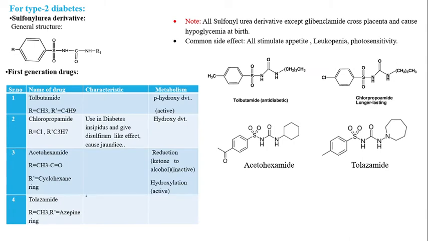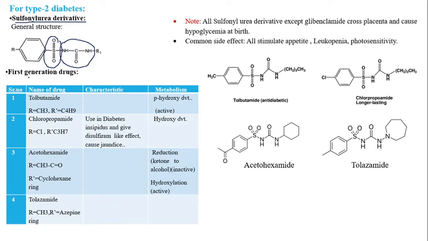Next is drugs for type 2 diabetes. So first is sulfonylurea derivative. So why is it called sulfonylurea? So students, this is the structure of urea, NHCONH, which is called urea, which is attached with the sulfonyl group, which is called sulfonylurea.